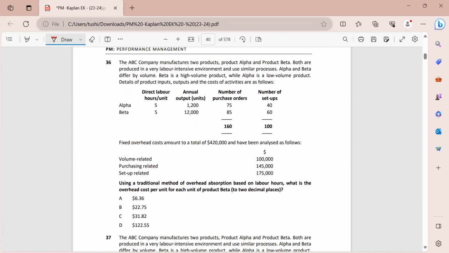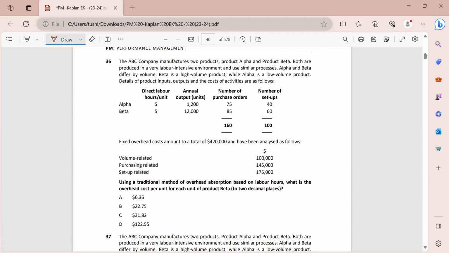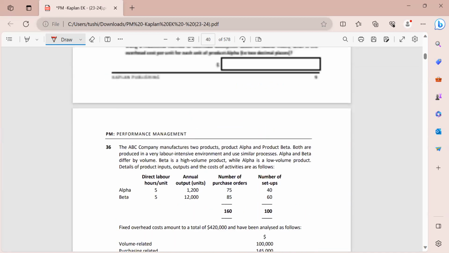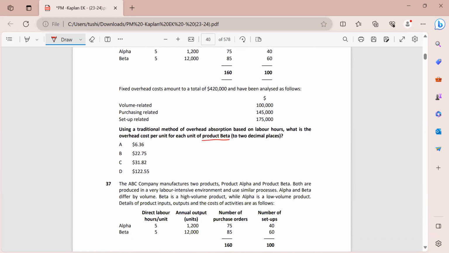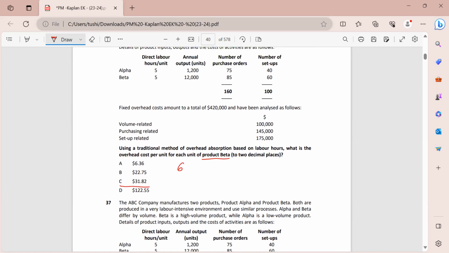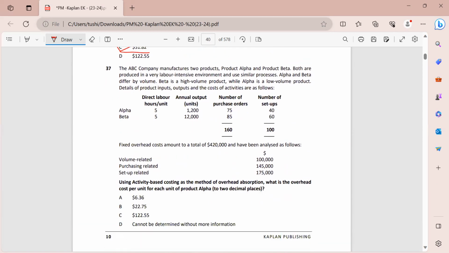Moving on to 36, the ABC company. This is a follow-up question on the same thing that we solved earlier. We have to find out, using the traditional method, what is the overhead cost per unit for beta. Now the same absorption rate of 6.36 that we calculated, and for beta again the rate will be the same. Why? Because we will use the same rate of 6.36, and I will multiply this by the number of hours of beta. So this is 5, and again I will get my answer as $31.82.